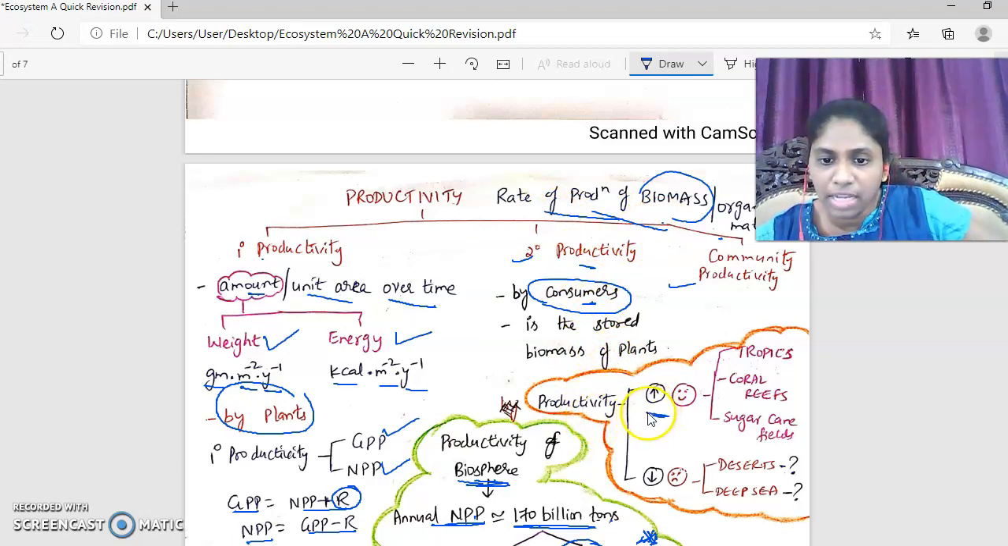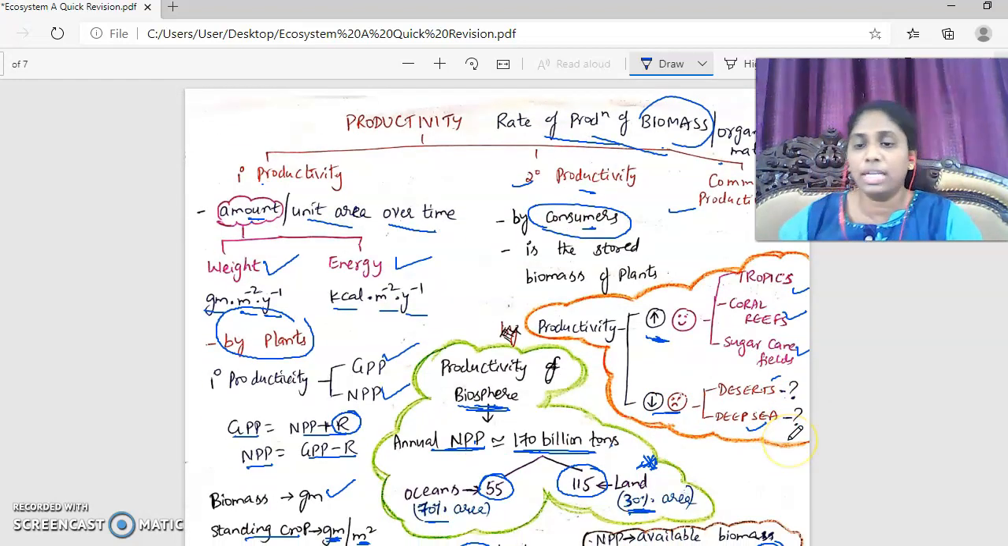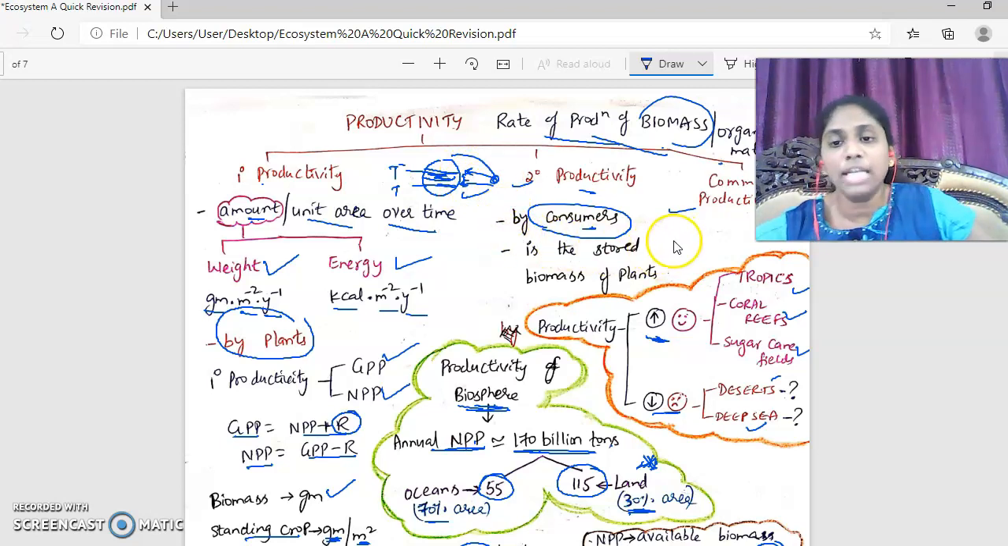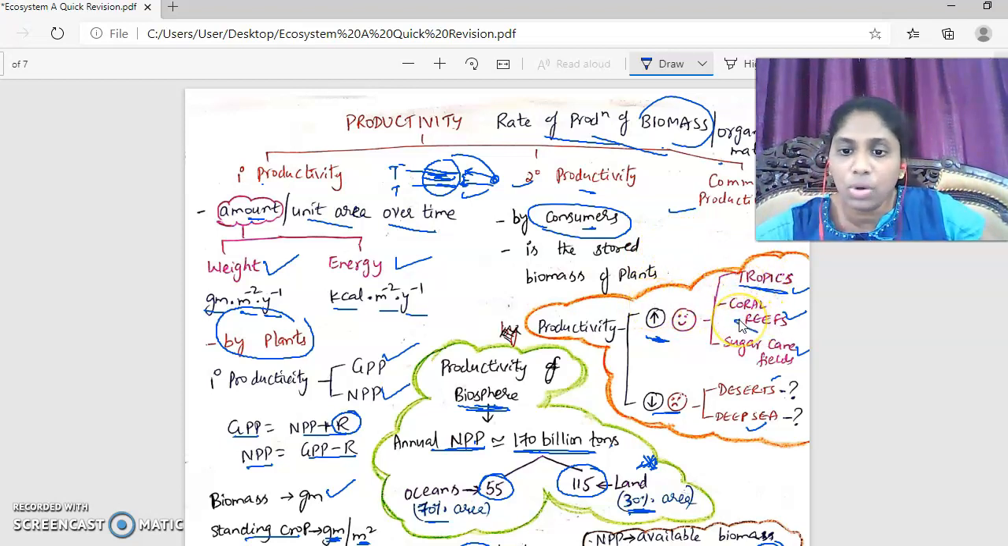The productivity is much higher in tropics, coral reefs, and sugarcane fields, while productivity is less in deserts and deep sea. Now, why do you think tropics have the highest productivity? You must have learned in biodiversity. Tropics are very close to the equator. This is the equator, and let us say this is the tropics region. Sunlight falls directly on the tropics, while in temperate regions sunlight falls obliquely. So more sunlight, more abundant natural resources, and more rainfall are present in the tropics, and so they have much higher productivity. Likewise, coral reefs are called the rainforests of the oceans.